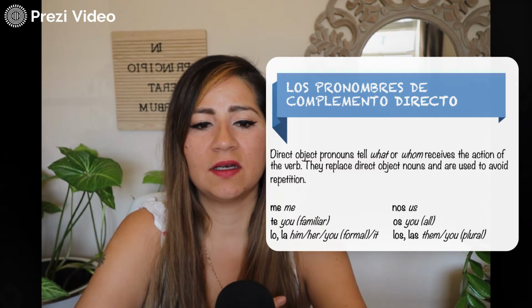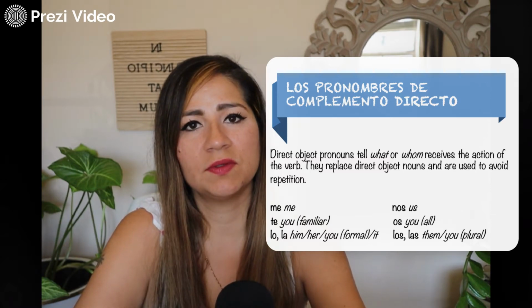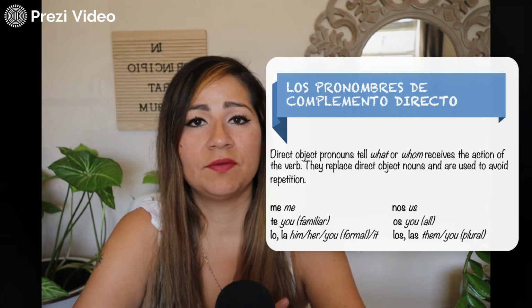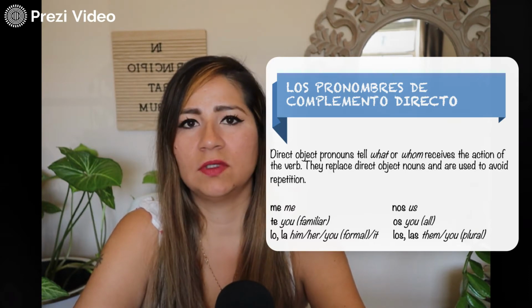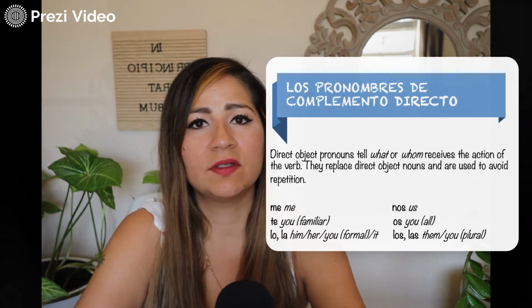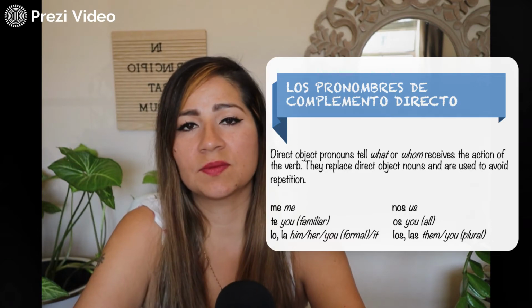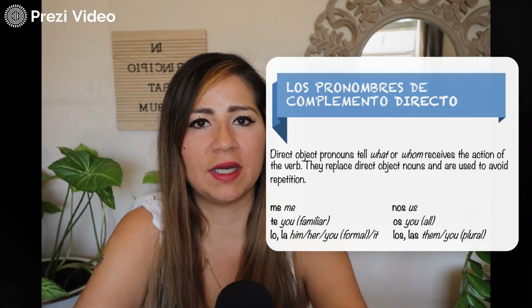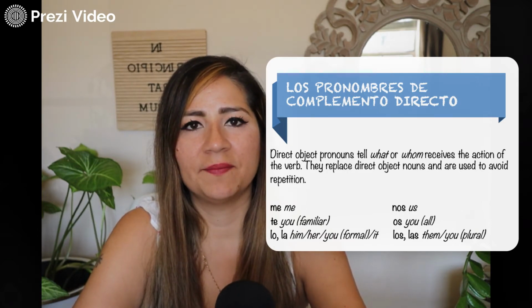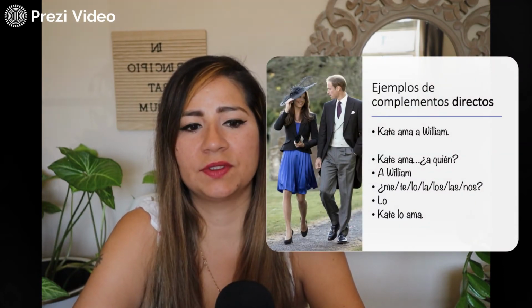This is just a little table to refresh your memory. We have already seen this before. By the way, if you want to refresh your memory a little bit more with more examples, there's a video that I already made, so you can watch that too to help. Or of course, you can ask me any questions that you may have as well. So let's look at some examples. One more example with direct object pronouns.